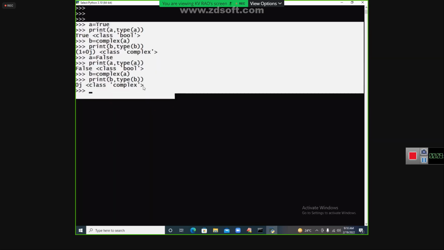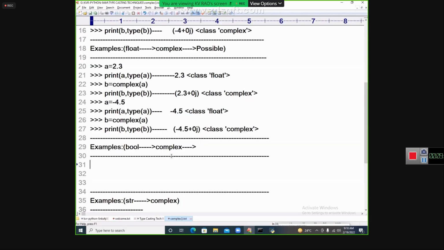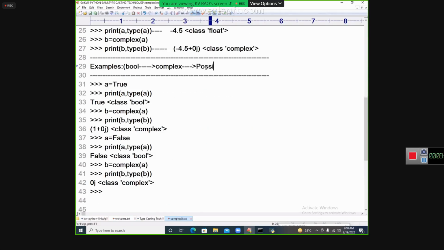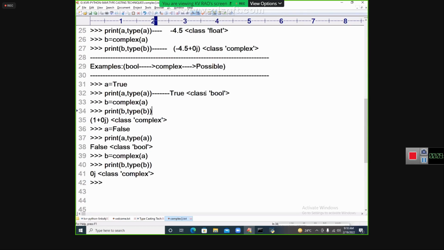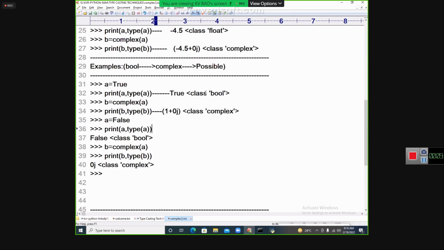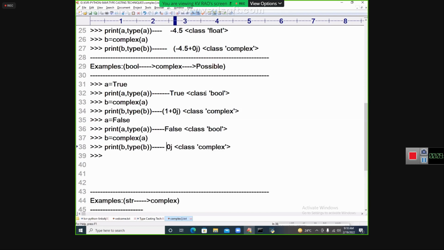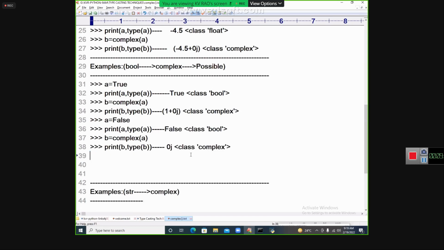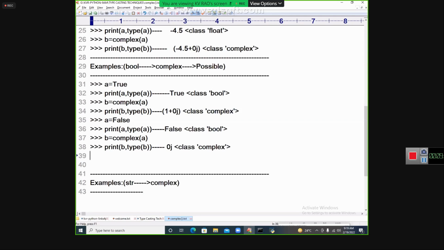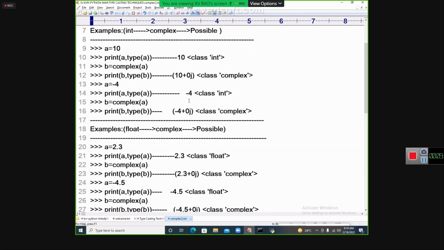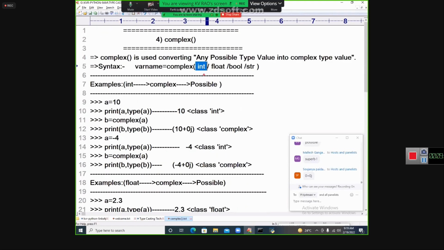So this is also possible, my dear students. Print of this value here. Got it. Right. It is done. So I got these values as done. Next, I will go for all types of values. Int to complex is possible. Yes, float to complex is possible. Bool to complex is possible.